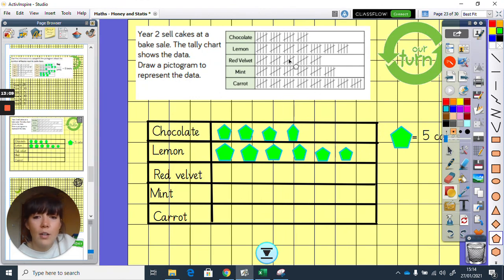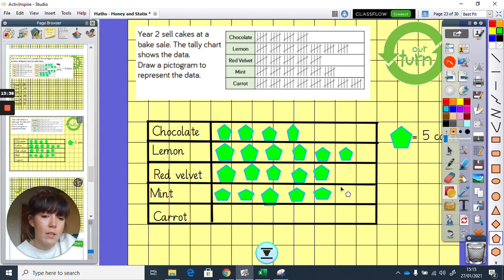Okay, so now red velvet, 5, 10, 15, 20, 25. So we're going to need 5, 10, 15, 20. You have to think, can you notice a pattern between these and these? And keep that in your head. Mint, 5, 10, 15, 20, 25, 30. So we need 6. 1, 2, 3, 4, 5, 6.